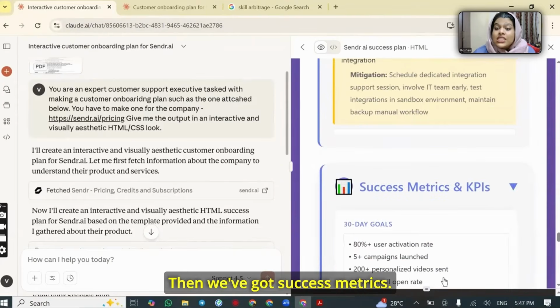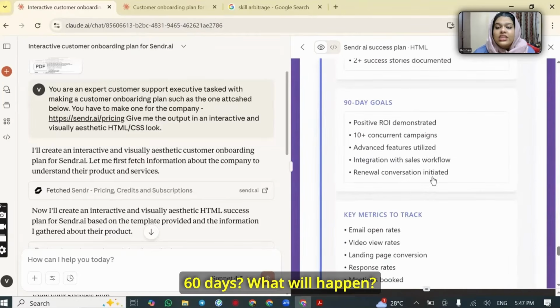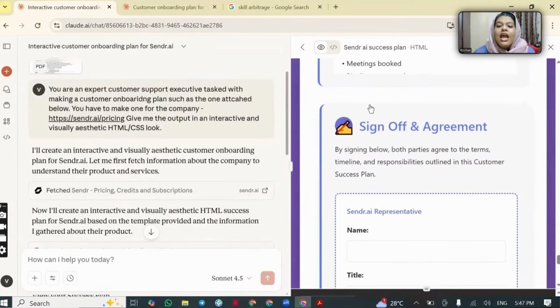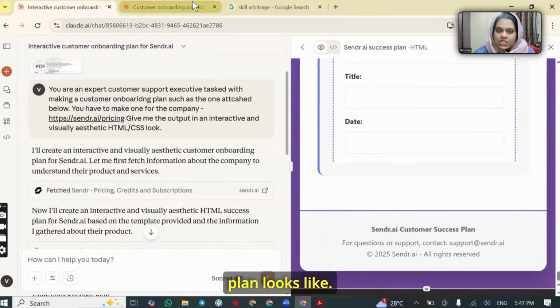And we have certain risk management criteria. Then we've got success metrics. What will happen in 30 days? What will happen in 60 days? What will happen in 90 days? And lastly, the sign off segment. That is it. This is what a customer success plan looks like.